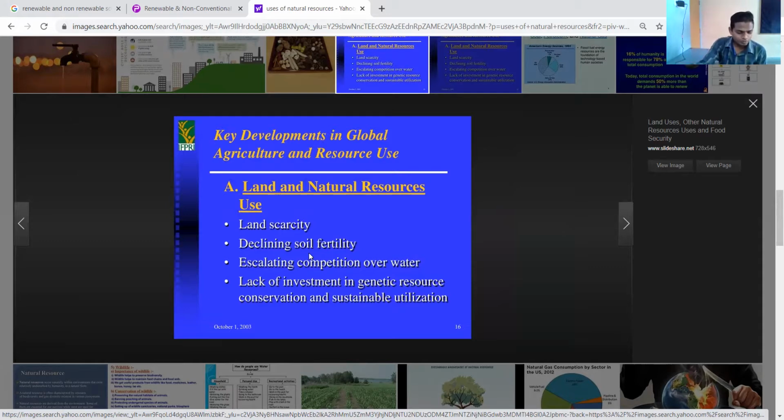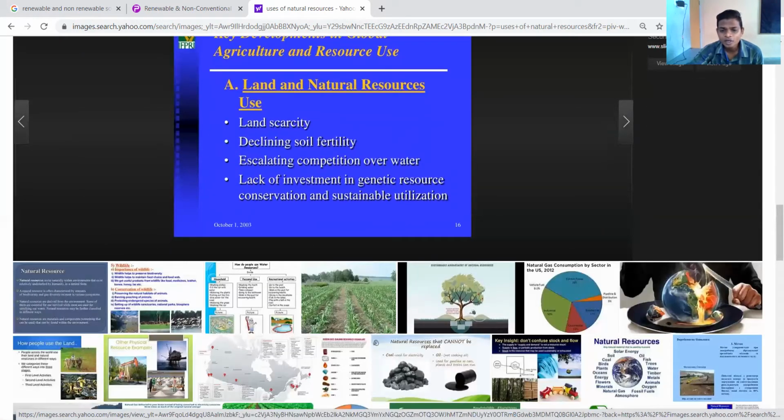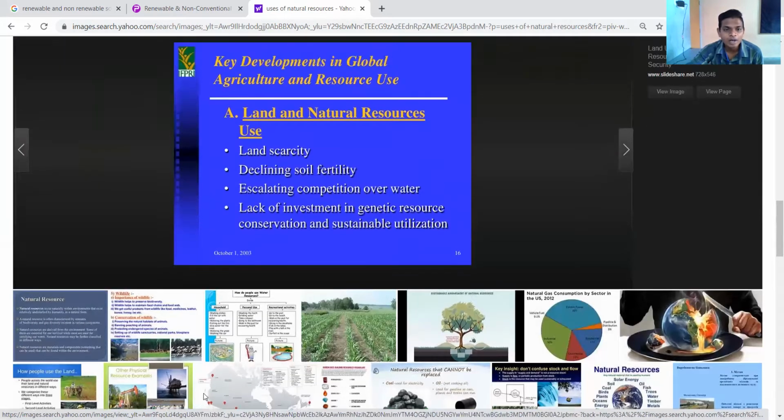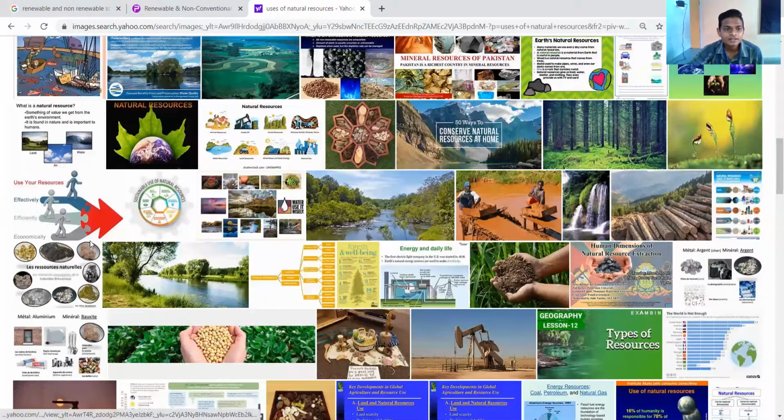Most of the things that we use in everyday life are derived from natural resources, for example milk, which we get from cows. I'm going to explain again about the different natural resources.